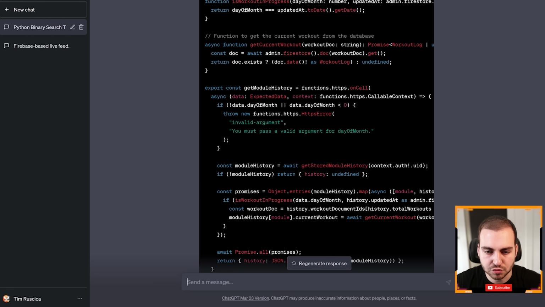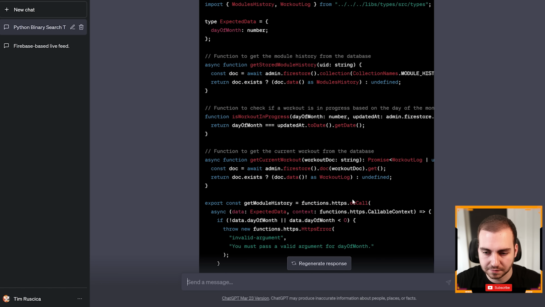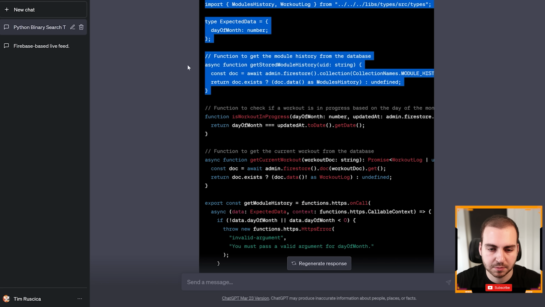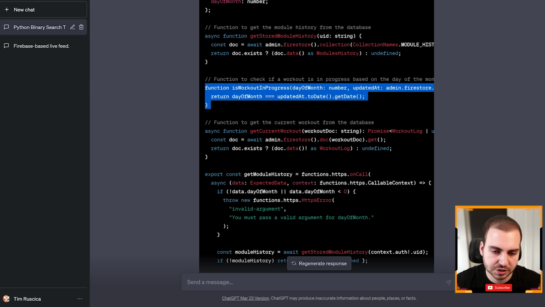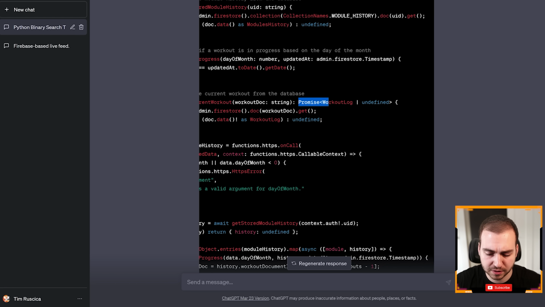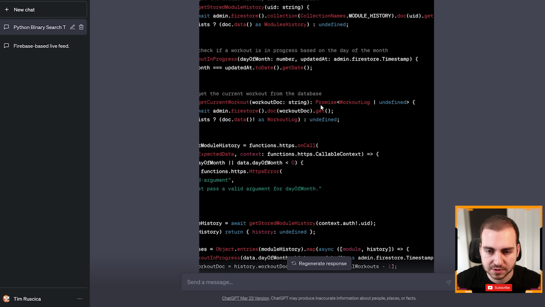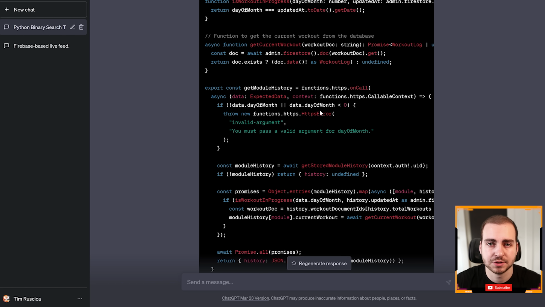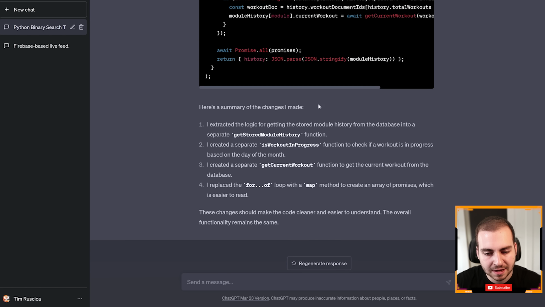It gave me the new code here. Now, I'm not going to read through all of this and confirm that it is working, but we can see that we separated the logic into some smaller functions, and now we're defining exactly what's going on with each of these individual functions, which will make the code cleaner. It even performed the correct typing here for the function, where it was indicating what promises are being returned, which is something I typically don't do because it's implied by TypeScript, and then it comes down here and tells us exactly what it did.